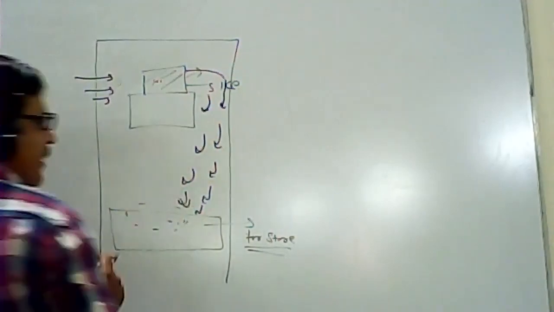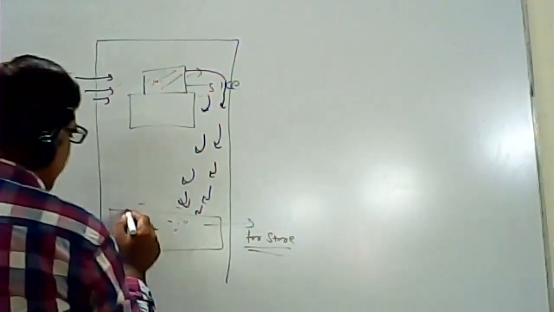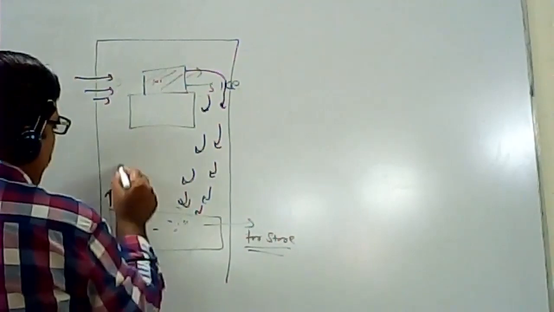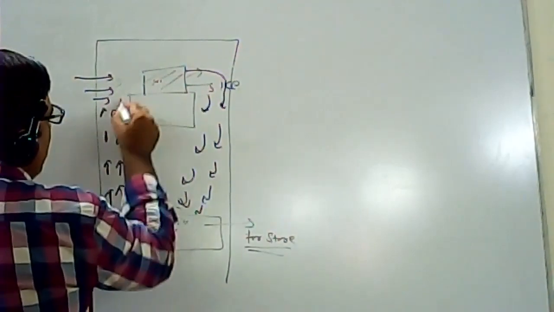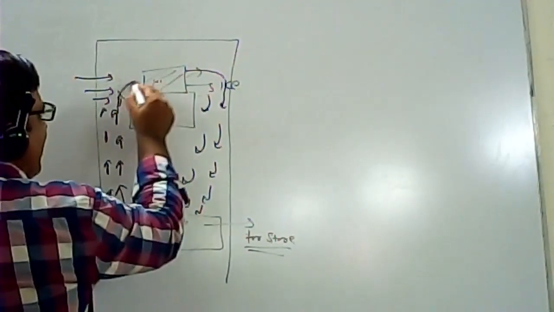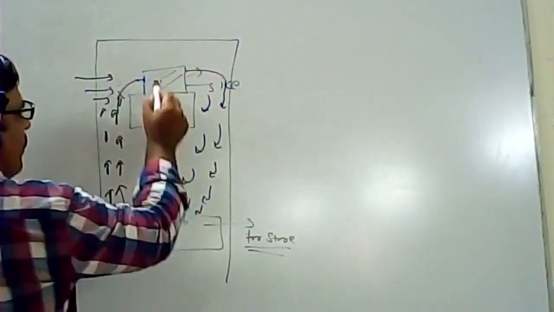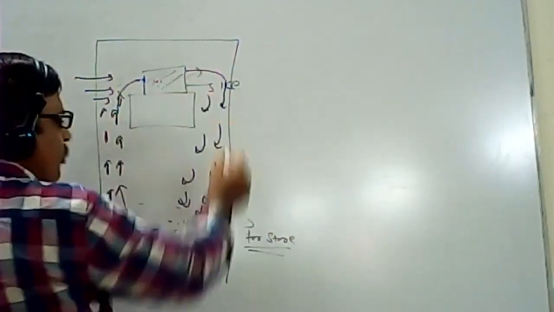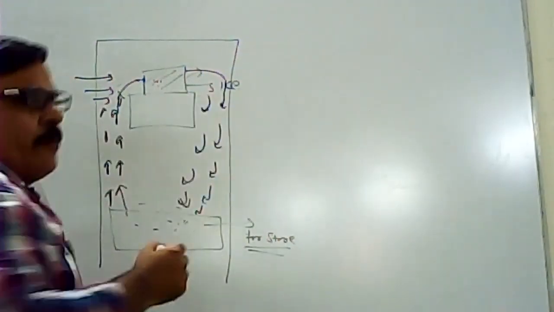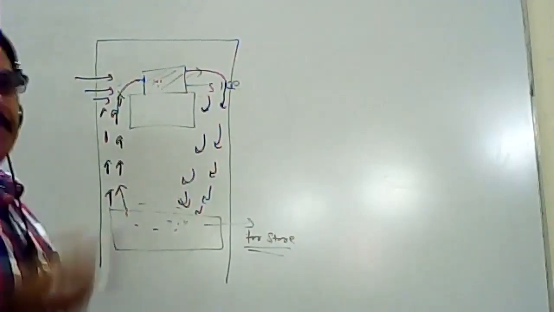When it takes the heat, its temperature increases, and the hot air starts moving upward. Then again this air comes into contact with the ice and its temperature reduces. So this natural cycle was set up during that period.